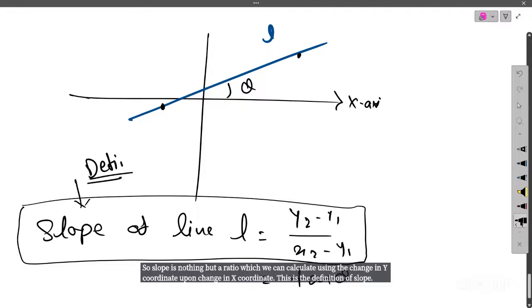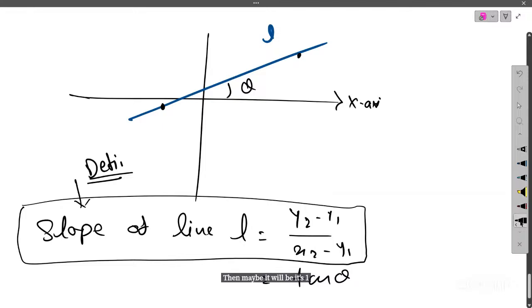Ma'am, maybe it should be x1 in the denominator. Yes, the slope of a line is y2 minus y1 upon x2 minus x1. Thank you.